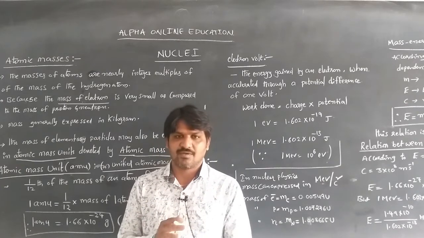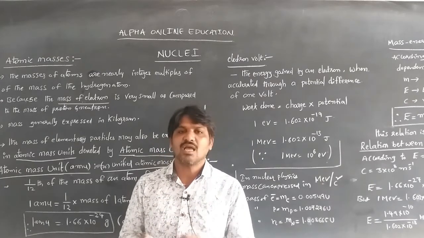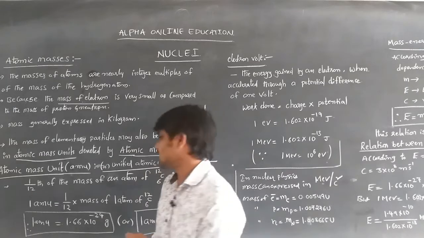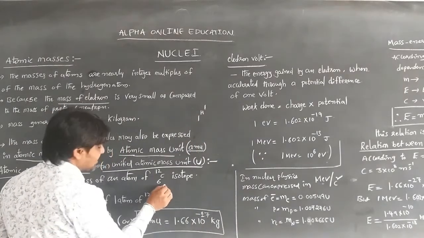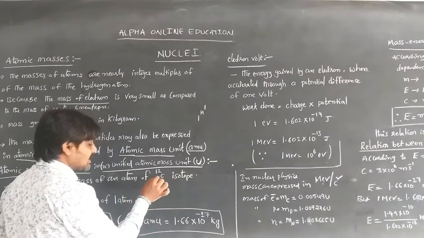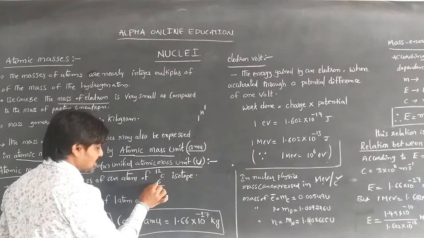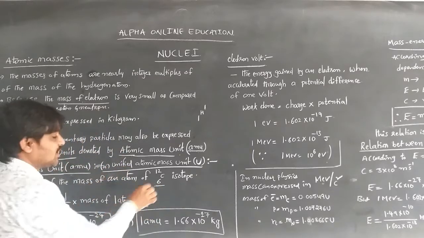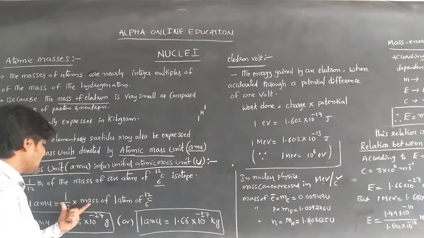The atomic mass unit is 1/12 of the mass of an atom of the carbon isotope 6C12. Taking the mass of the carbon atom, 1/12 of it is the atomic mass unit.